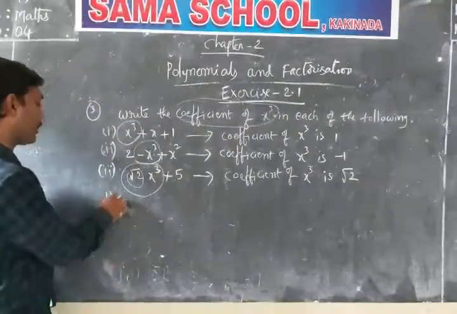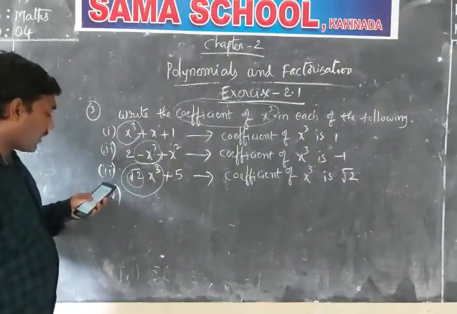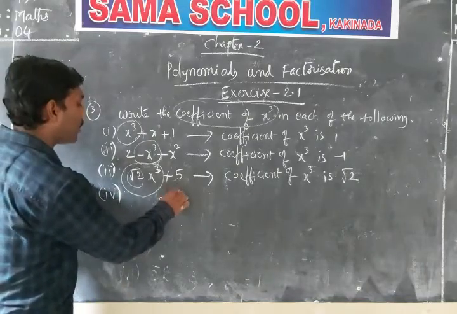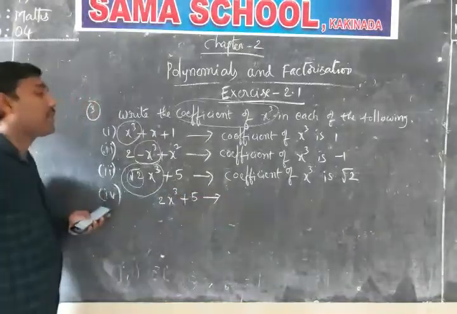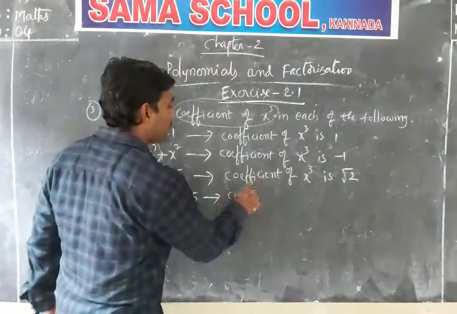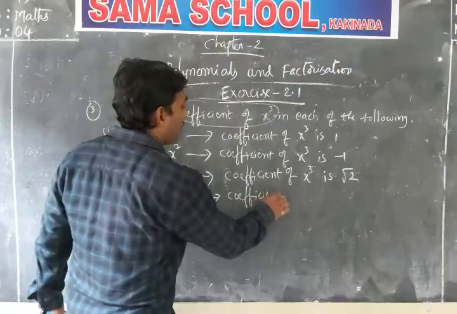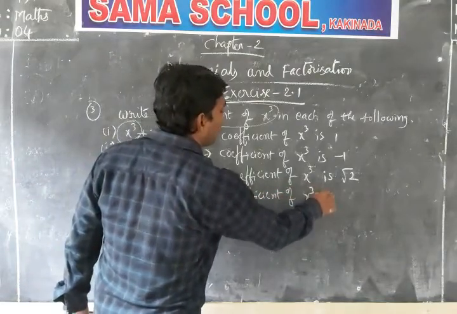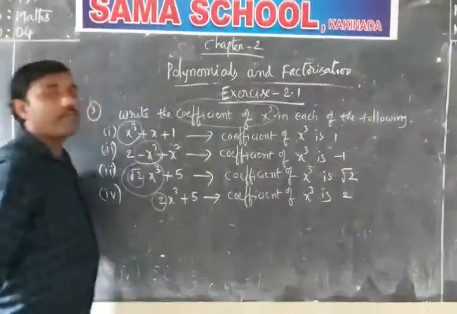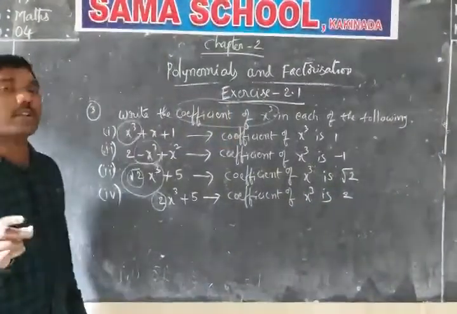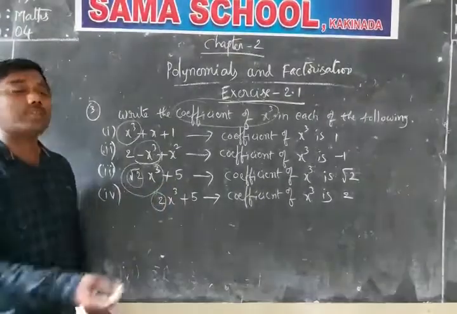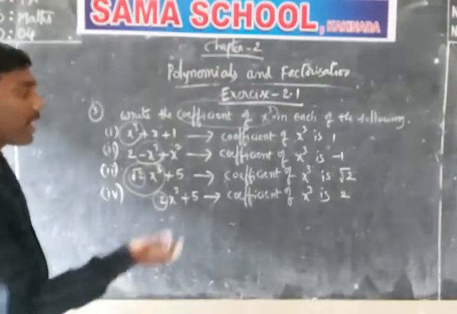Next, fourth one. Fourth one is 2x cube plus 5. So what is the coefficient of x cube? Can you answer this? Yes, very simple. This is 2. See, a very easy model to get the answers, because when we have the x cube term, the coefficient is what? Which sign have to be considered?